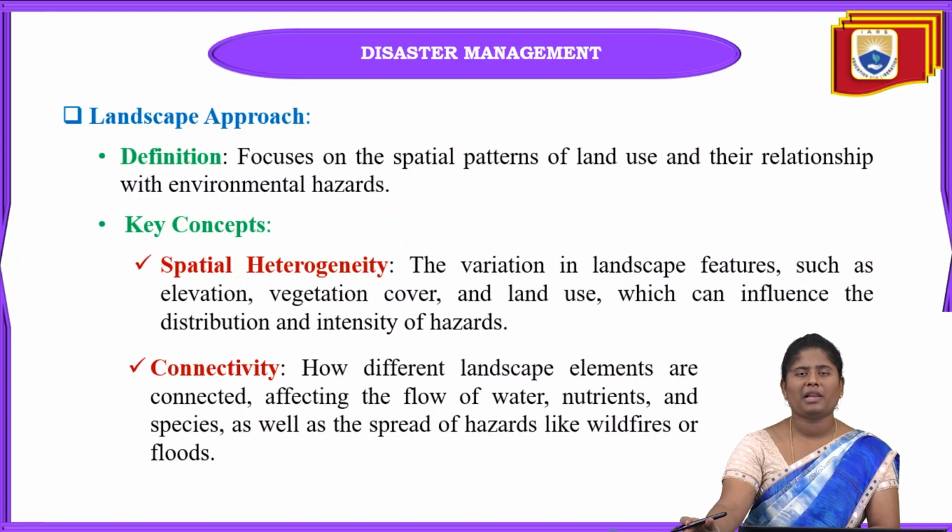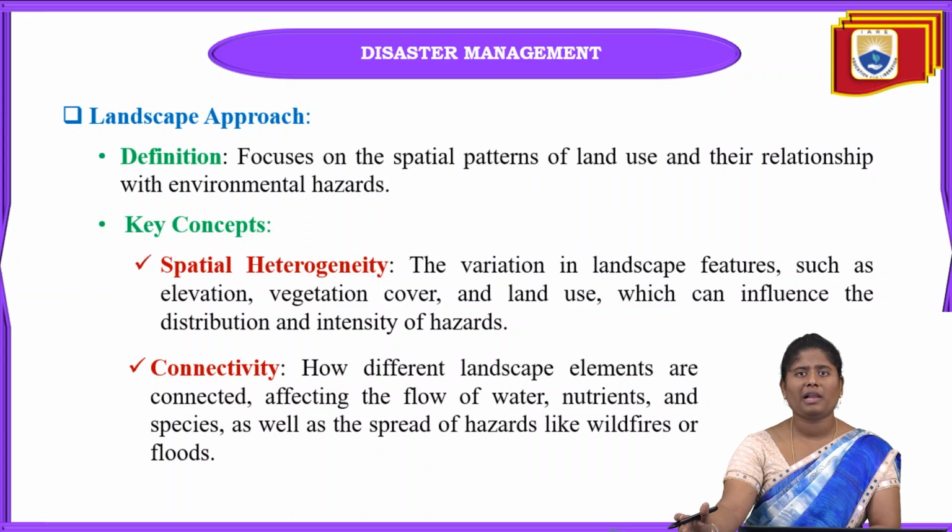And next one is the landscape approach, and mainly it focuses on the spatial patterns of how we use the land and the relationship with the environmental hazards. In this approach we concentrate on the land use, and that land use gives a relationship towards the environmental hazard.